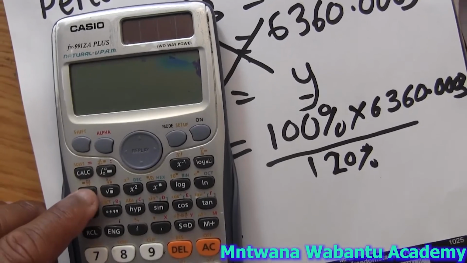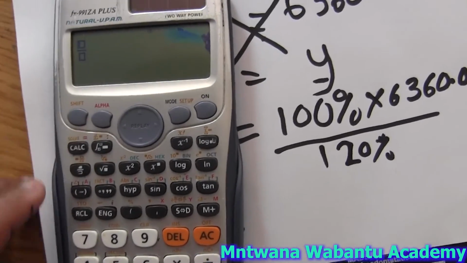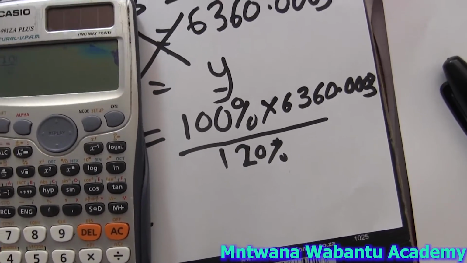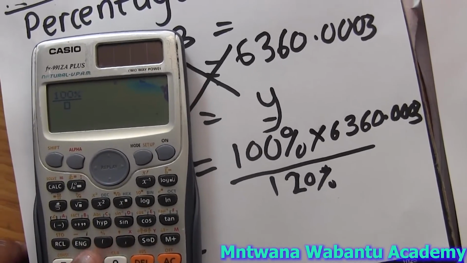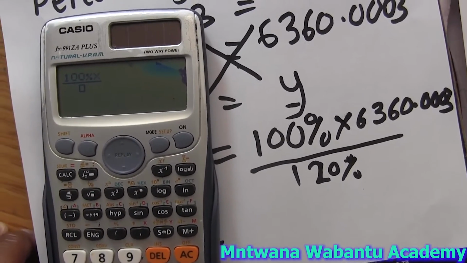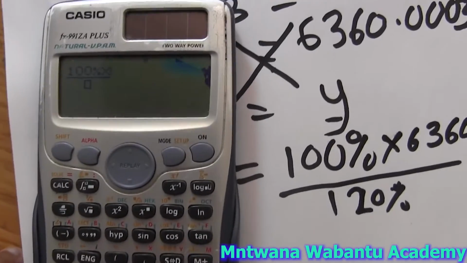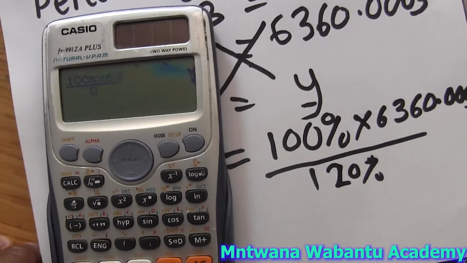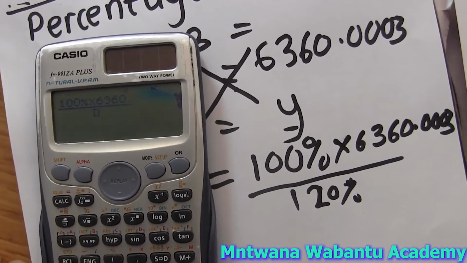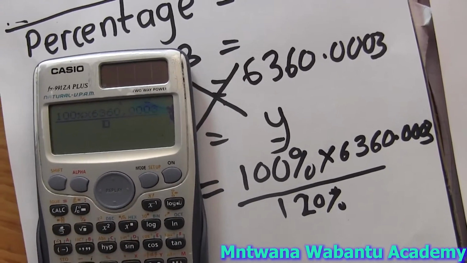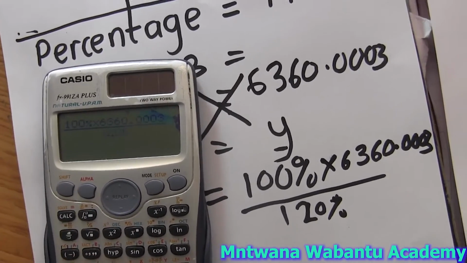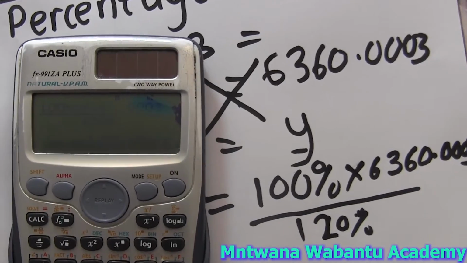Okay, so come to the fraction here, and there we see 100%, we multiply by 63,000, and then we divide by 120%, and then plug in the calculator.